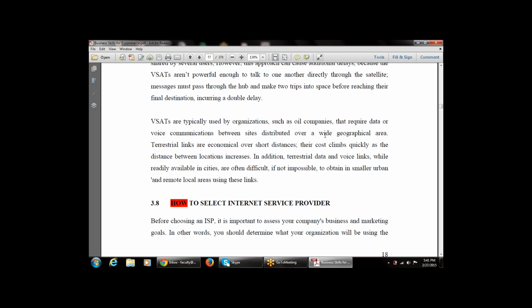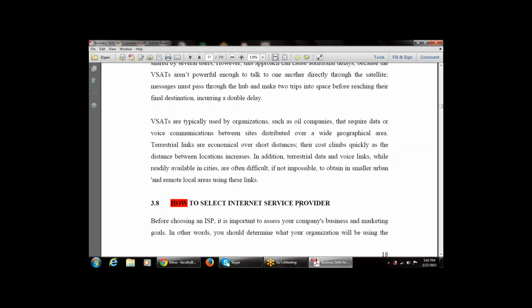So this is the last part, how to access the internet connection through internet service providers. Let's stop over here. In the next class we will discuss the next topic, how to select an internet service provider, that is, which ISP is the better one.